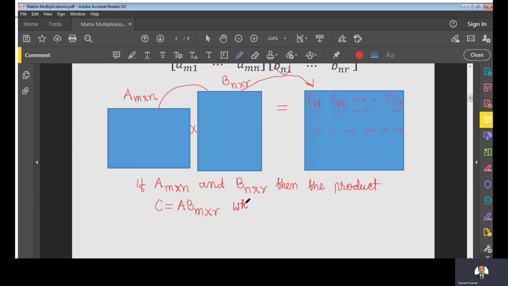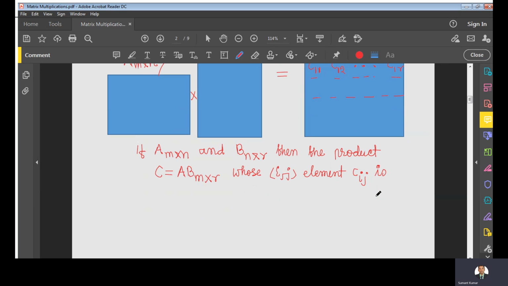And whose ith and jth, that is the general element, that is Cij, is given by the formula Cij is equal to what?